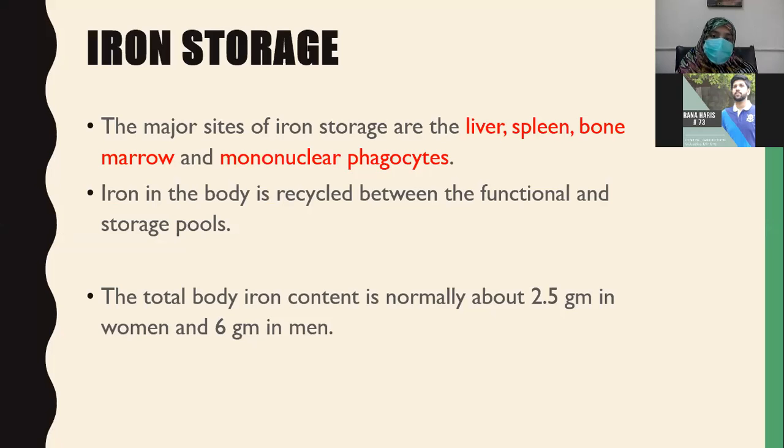So iron in the body is recycled between the functional and the storage pool. What is the functional pool and what is the storage pool? Storage pool is inside liver, spleen, bone marrow, and inside macrophages. And the functional pool is which is being